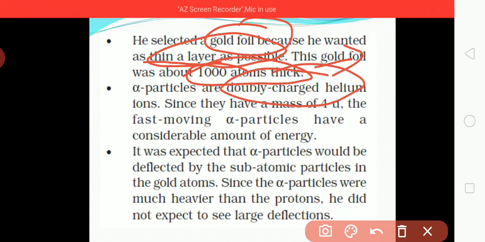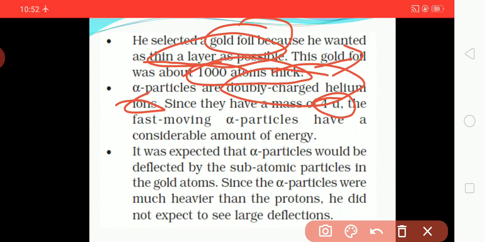Okay, the alpha particle which we are taking, what is it? It is a doubly charged helium ion. That is the alpha particle. They have a mass of 4 unit.